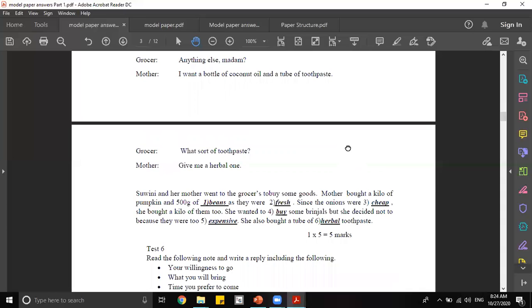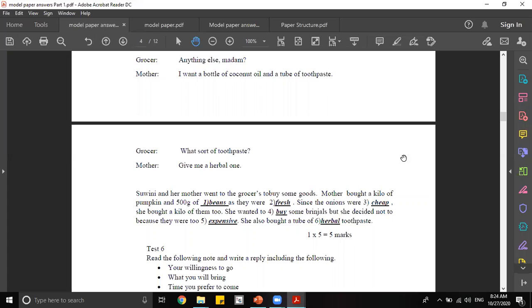Actually, this dialogue is between a grocer and a mother in a market or a vegetable place. So from that dialogue you have to fill in the blanks in the passage they have given. Okay, as for the first sentence: Sweeney and her mother went to the grocers to buy some goods.